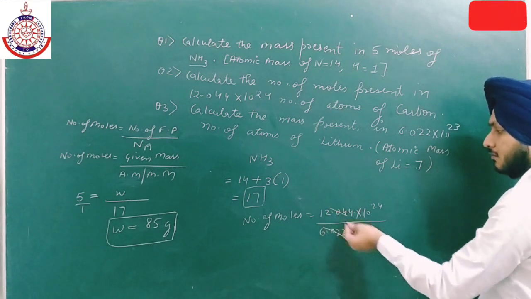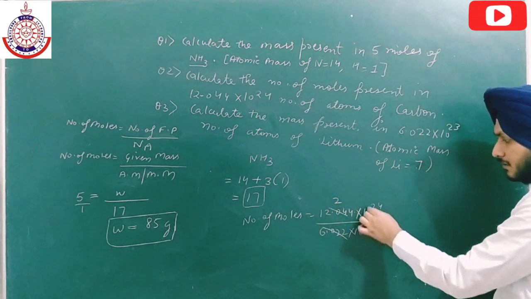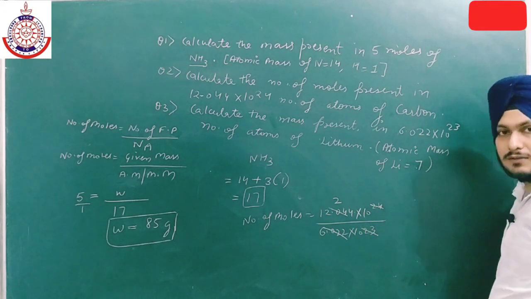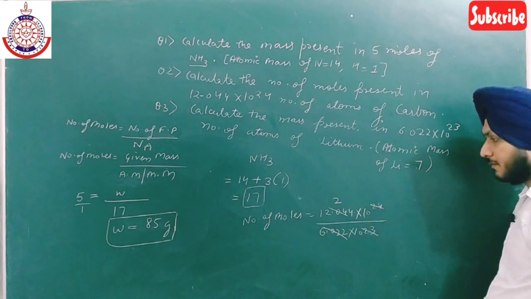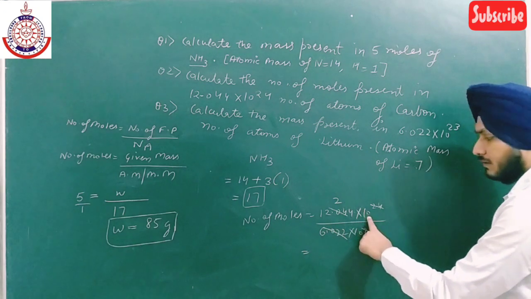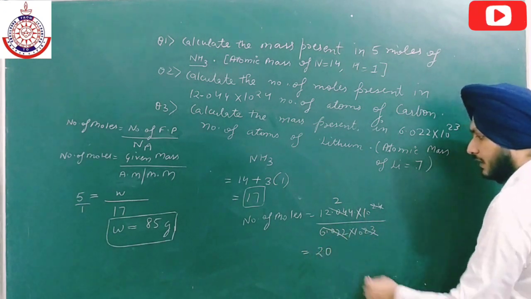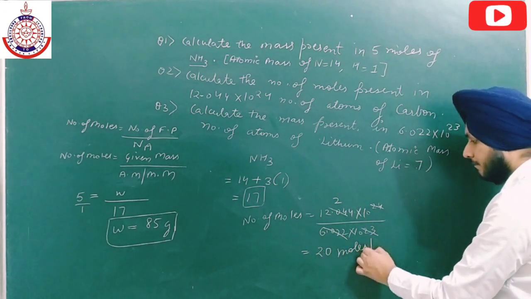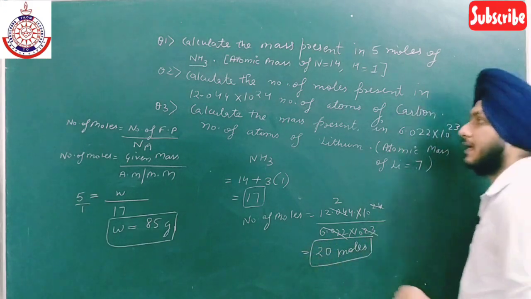Now this will cancel out, and the powers 23 and 24 will cancel and we are left with only one power. Now 2 into 10, that is 20. So the answer will be 20 moles. As simple as that.